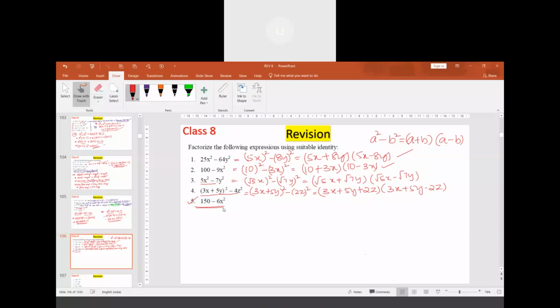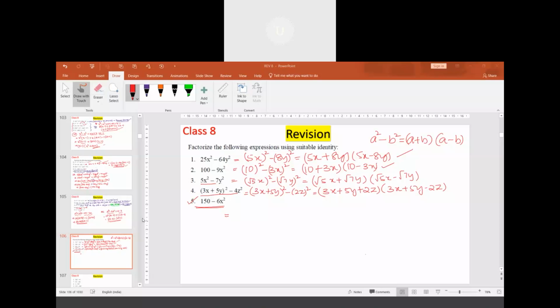What do we do here in the fifth question? We can take something common.